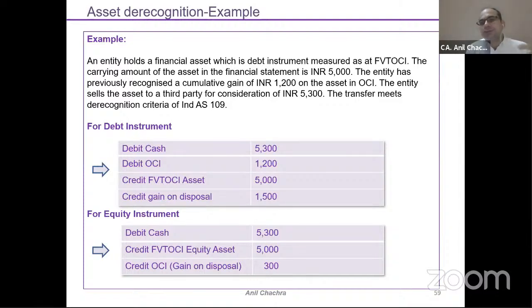If suppose this is your equity investment, whatever amount has been parked under OCI will be permanently parked under the OCI, right? So 1,200 will remain part of your OCI. Your consideration is 5,300 and my carrying asset value is 5,000, so 300 is my gain. So in my first scenario, my gain is 1,500. Under the second scenario, my gain is 300. 1,200 will be permanently parked under the OCI. That is not allowed to be reclassified. So that is the difference between the debt investment and the equity investment.